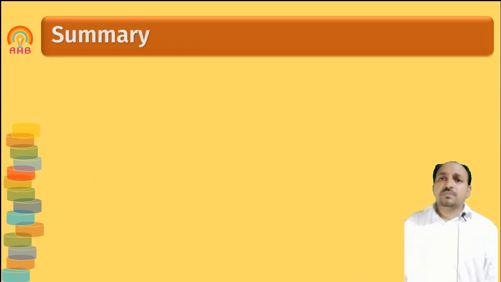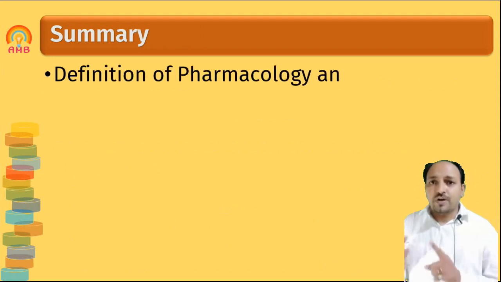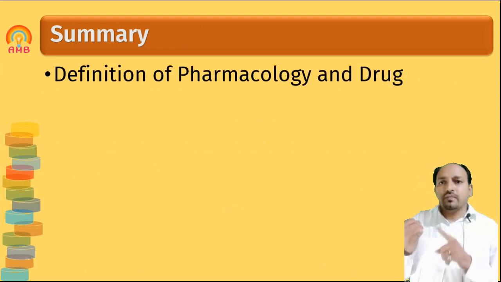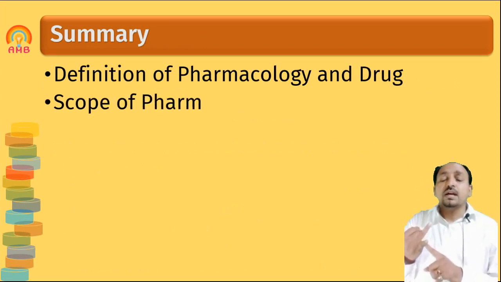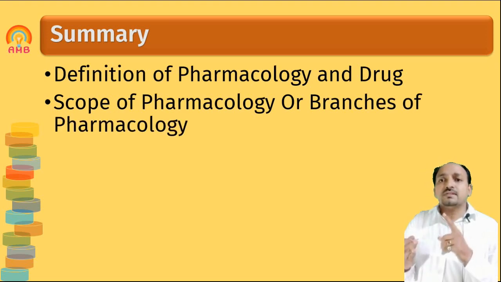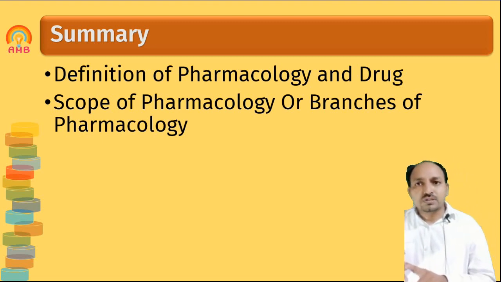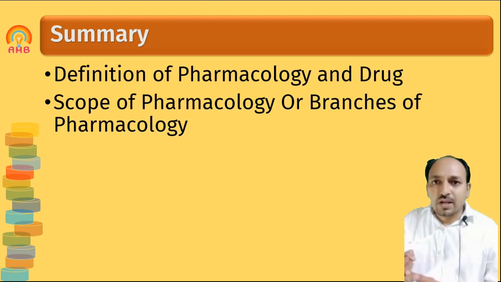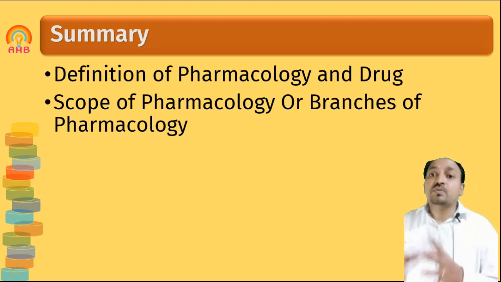Now it is time to summarize. In this video we discussed the definition of pharmacology, then the definition of drug, and then the scope of pharmacology, or we can say the branches of pharmacology. We discussed six branches: first is pharmacokinetics, second is pharmacodynamics, third is clinical pharmacology, fourth is pharmacotherapeutics, fifth is toxicology, and sixth is chemotherapy.